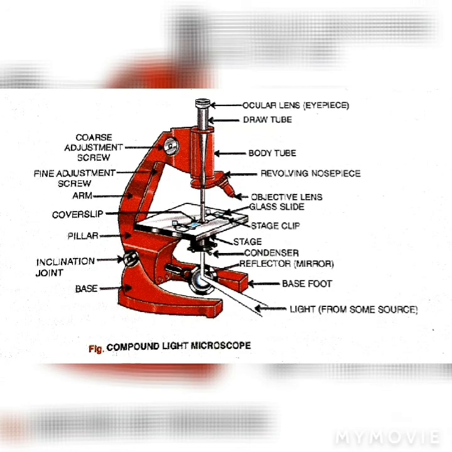You can see an ocular lens, where you have to place your eyepiece. You have to place the eye there, then the draw tube, body tube, revolving nose piece, then objective lens, glass slide, stage clip, stage, condenser, reflector, base foot, light, inclination joint, cover slip, base, etc. I hope it is clear. So I hope this thing is clear to you.